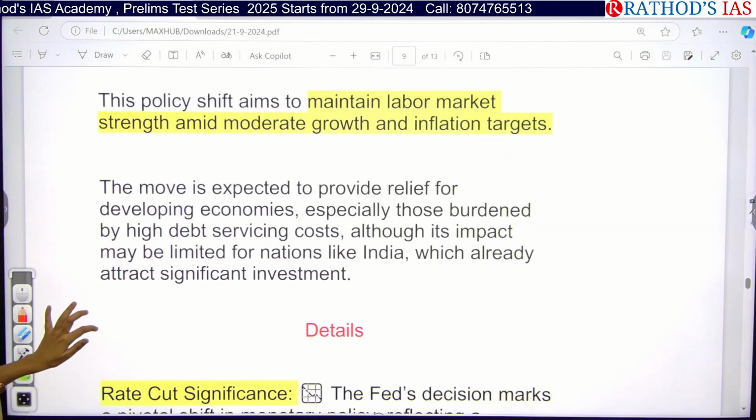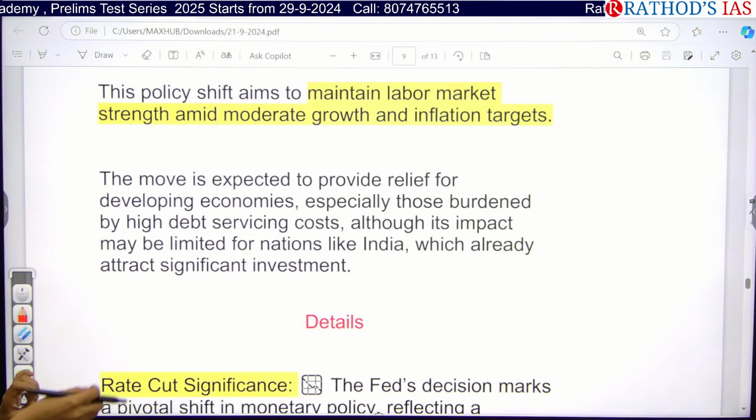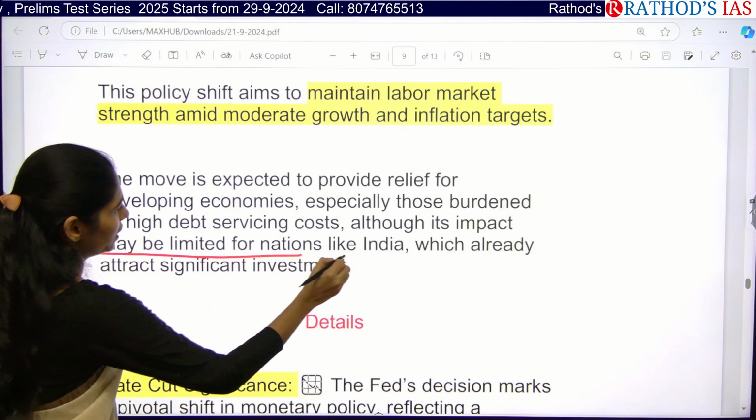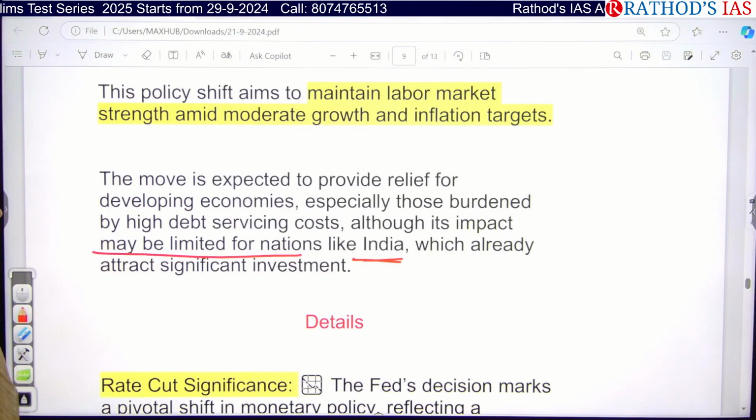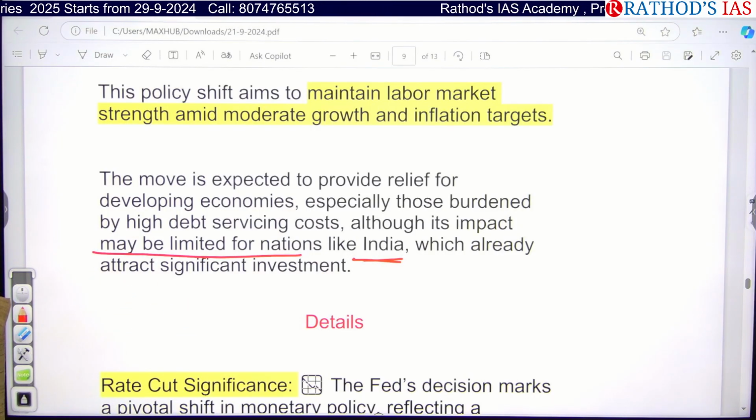So this article is saying that developing economies will mostly get some relief, although the impact for nations like India will be very small, because India has already attracted significant investments from the US.